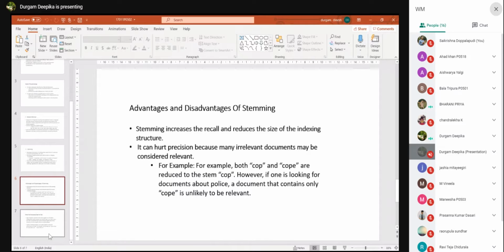For example, in a document, if you have both COP and COPE, stemming reduces it to COPE. So if we are looking for COPE, it gives COP, police. So it reduces the precision. Precision means the documents which are relevant to us. So this is the disadvantage of stemming.